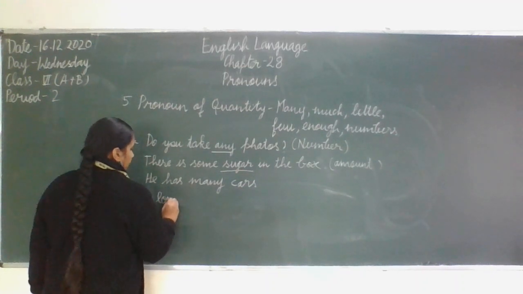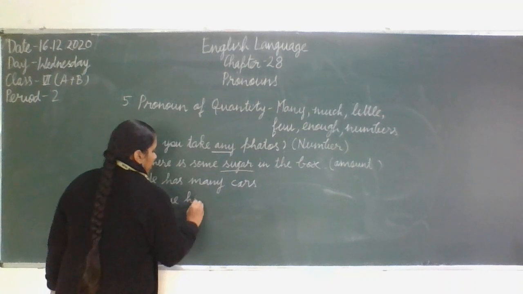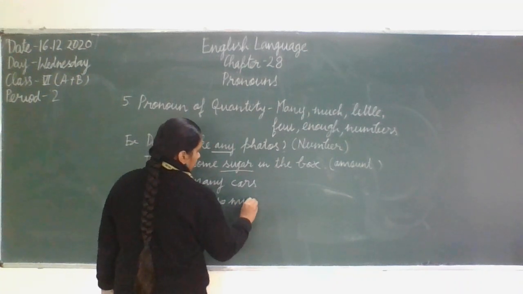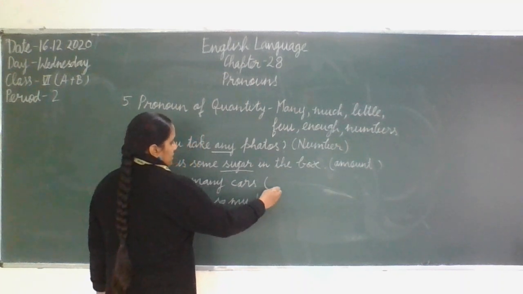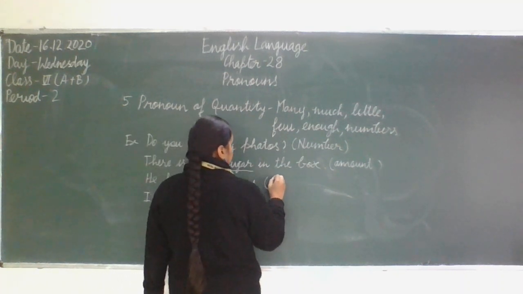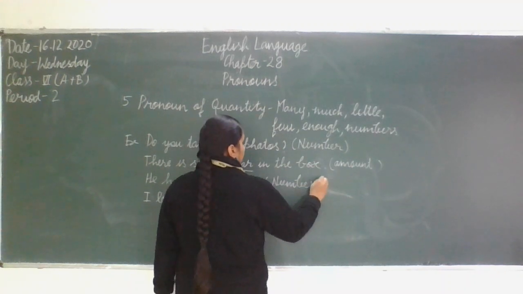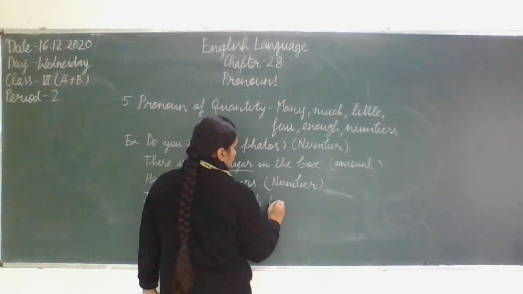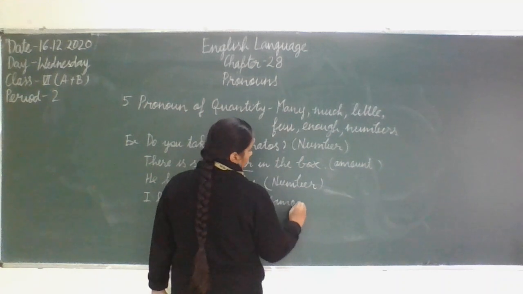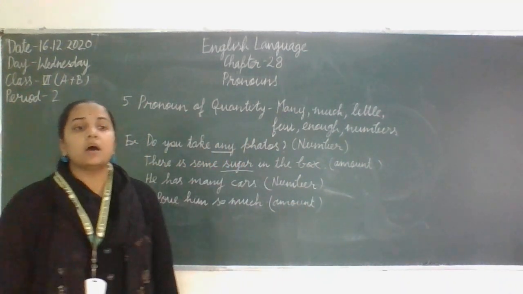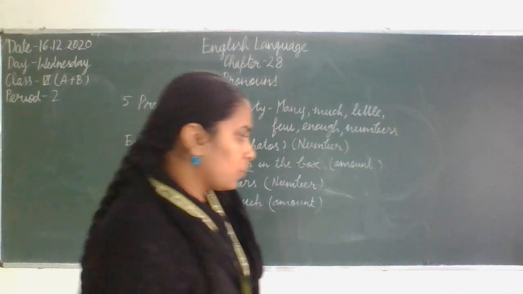I love him so much. This is number, whereas the other one is amount. So this is the way we use the pronouns of quantity.